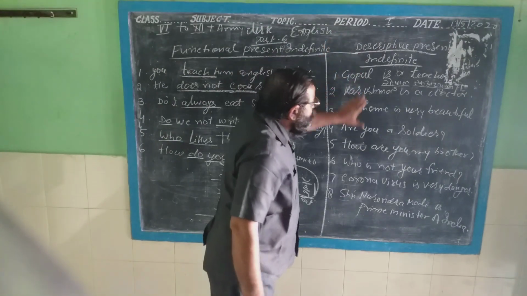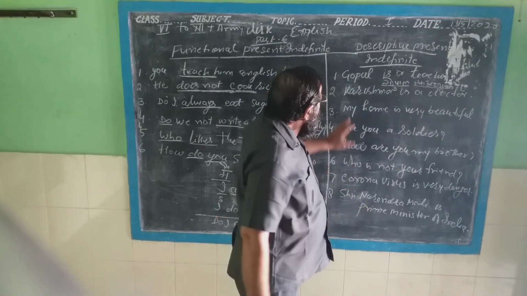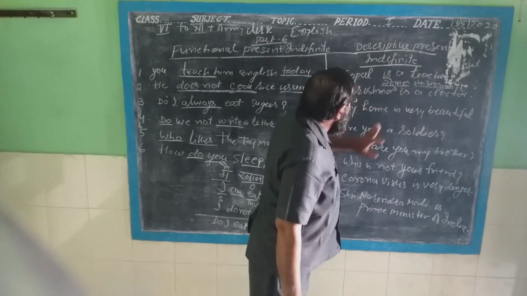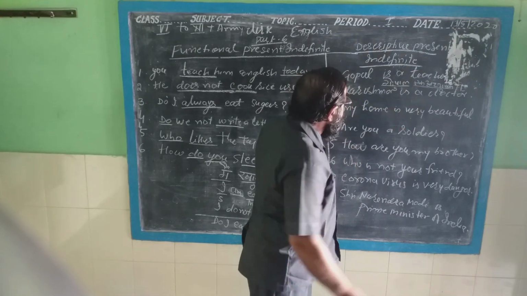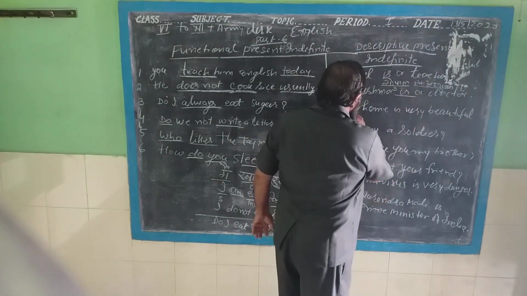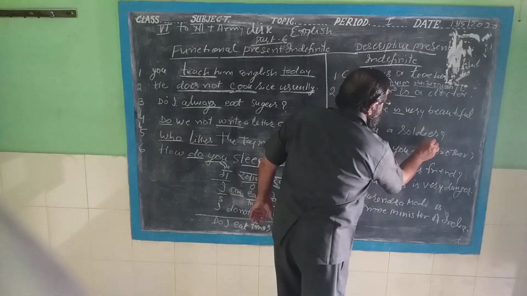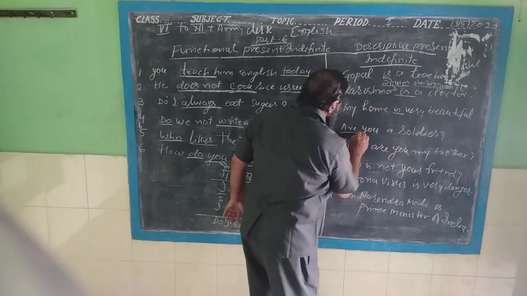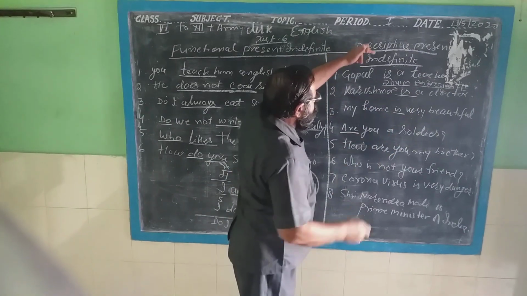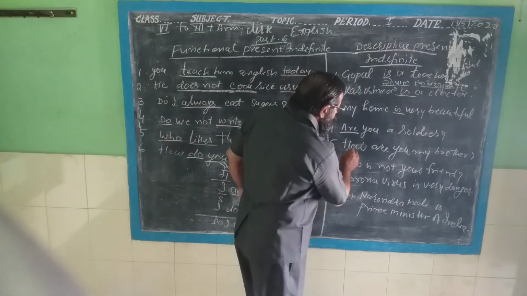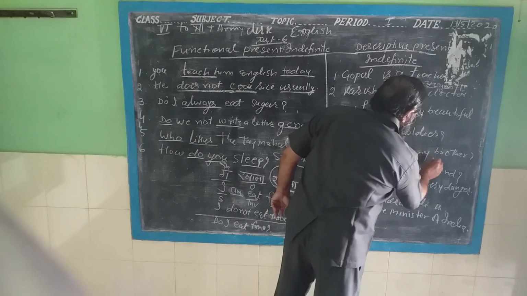and this is the descriptive present indefinite tense. Gopal is a teacher, Krishna is a doctor. Here is the linking verb. My home is very beautiful. Are you a soldier? क्या तुम एक सिपाही हो? Interrogative sentence of descriptive sentence, present indefinite tense. How are you? How are you, my brother?